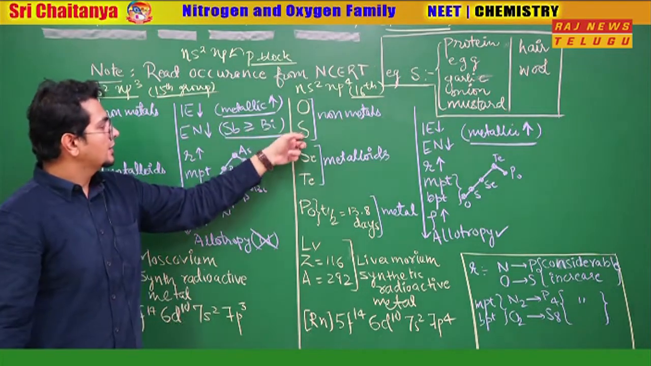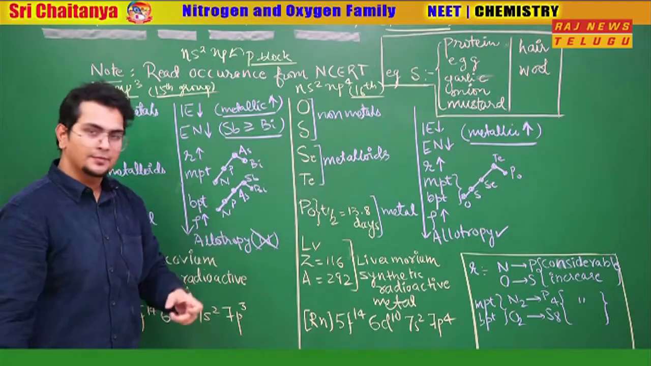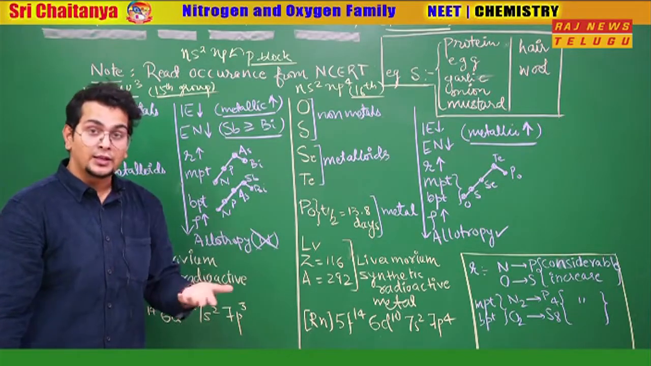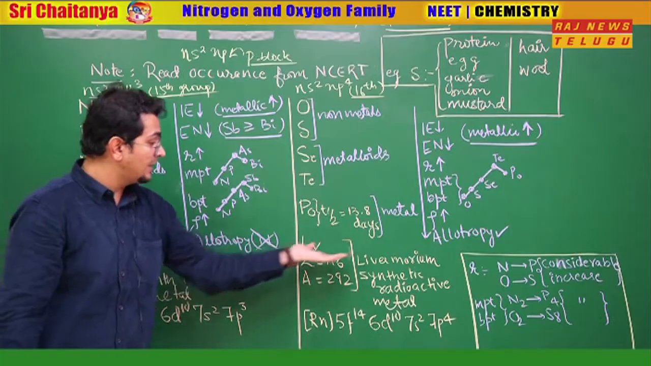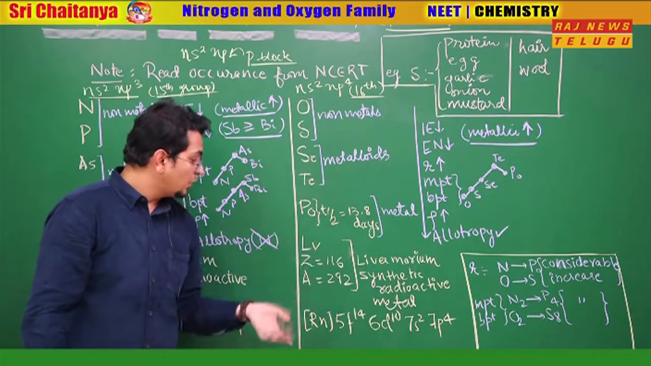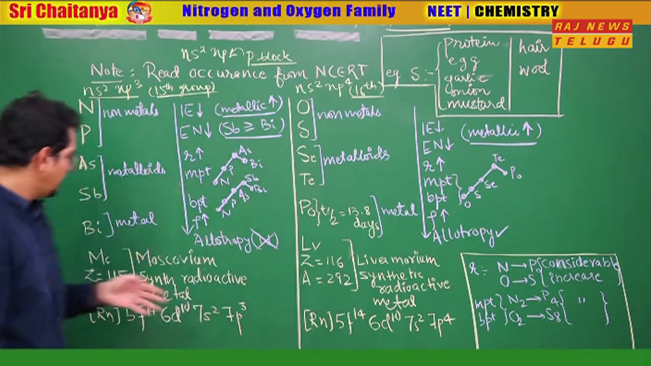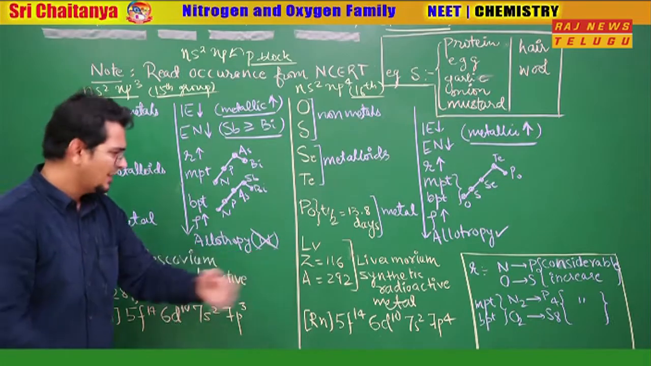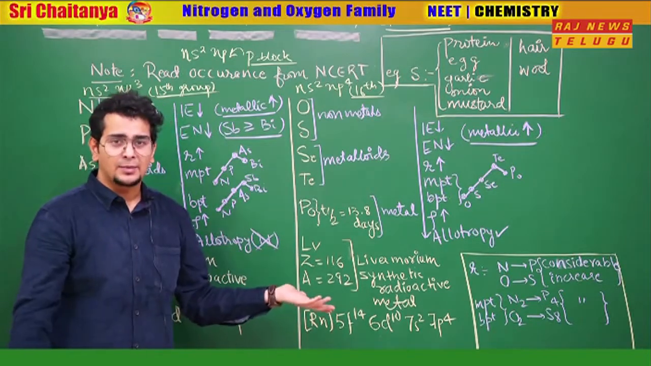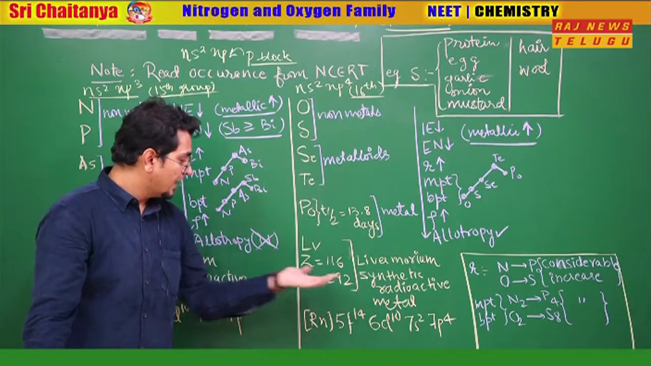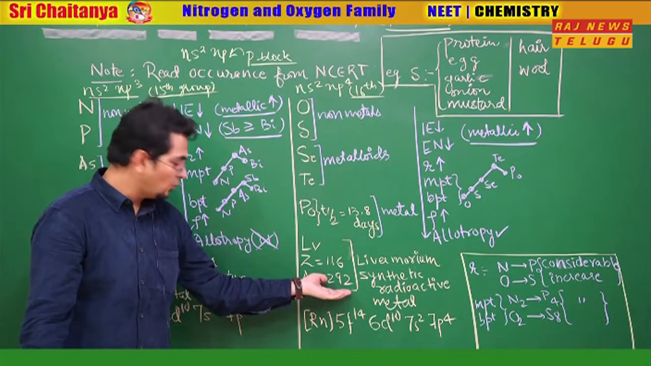We have oxygen, sulfur, selenium, tellurium, polonium, and the new element Lv, named livermorium. Livermorium, atomic number 116, is a new element. Again, it is also a synthetic radioactive element. So it's a synthetic radioactive metal, mass number 292 gram per mole.